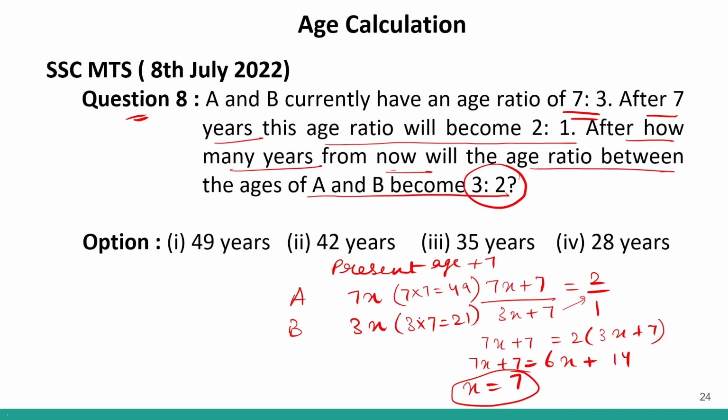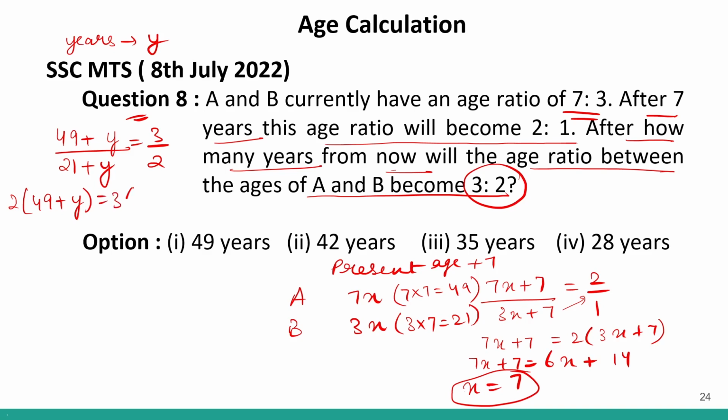If I take the number of unknown years to be y, then 49 plus y upon 21 plus y will become 3/2. We have to find the value of y, correct? So I'll take 2 this side. So 2 into 49 plus y will be equal to 3 into 21 plus y. This will be the equation.